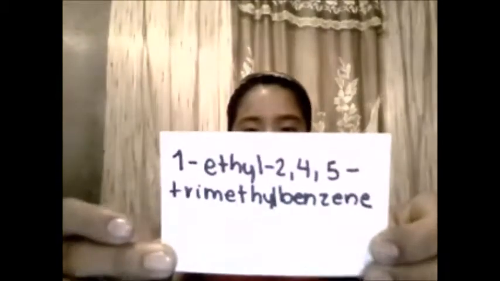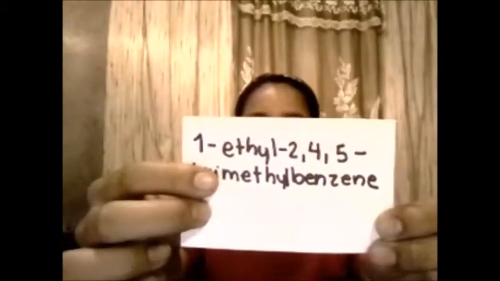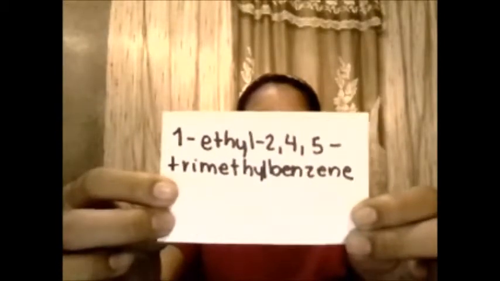Well, now I'm going to talk about how to draw a structural formula for aromatics. And first we have this name: 1-ethyl-2,4,5-trimethylbenzene. The first step is to place the locators on the carbons of benzene.